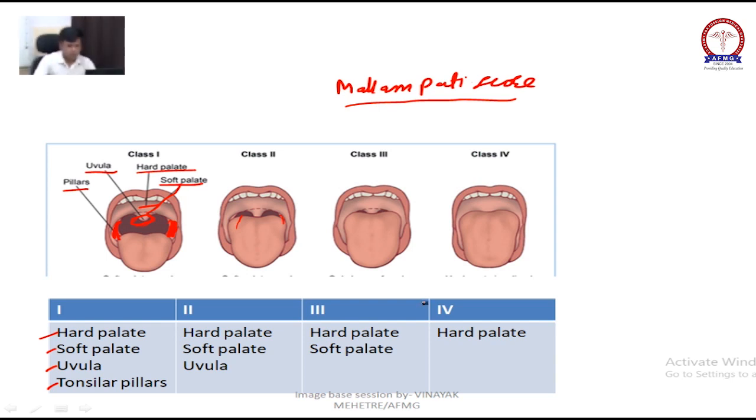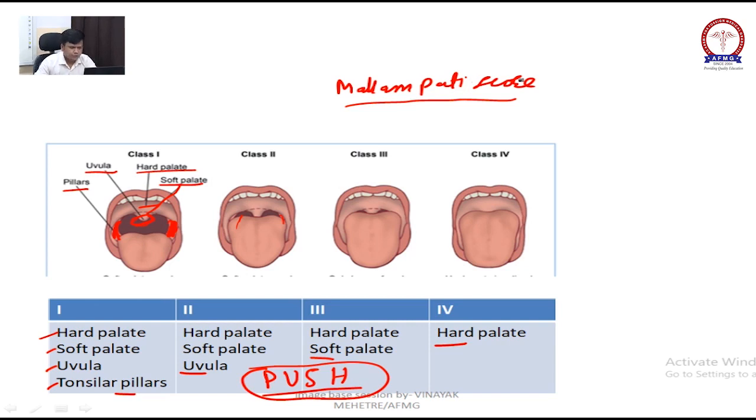Now to remember which structure is gone from which class, just remember this mnemonic: PUSH. Pillars are the first to go, then uvula, soft palate, and hard palate. That's it. Okay, push.